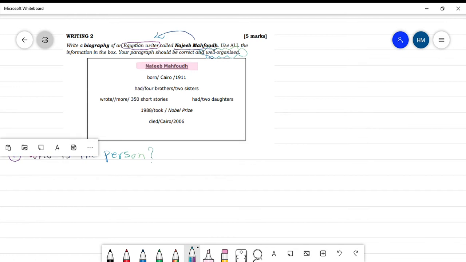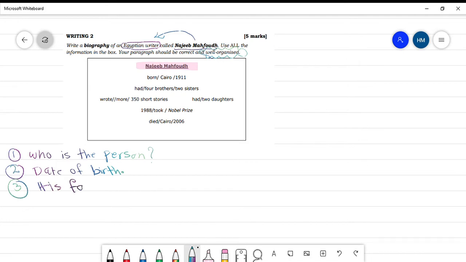Number two, my dear students, write about his date of birth. The next sentence is the date of birth. Then, after you write the date of birth, you write about the person's family, his family if a man, or her family if you are writing about a woman.